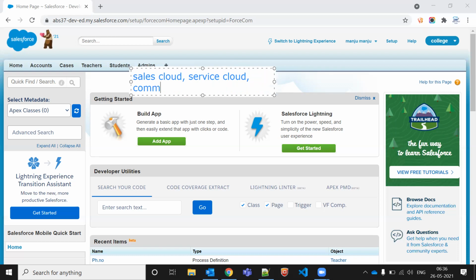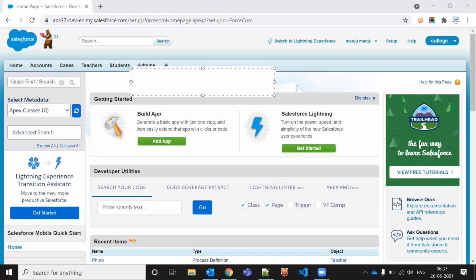And that is Community Cloud. Community, you know, if more than one person is sitting at one place, we can say it's a kind of community. Community means there are lots of persons who can collaborate at a place and they can work together. Okay, that is Community Cloud. So these are three clouds where we are going to work. Apart from this, in Salesforce we have multiple clouds; these are the basic clouds and this is the main cloud where we need to work. We should have knowledge of all these clouds.